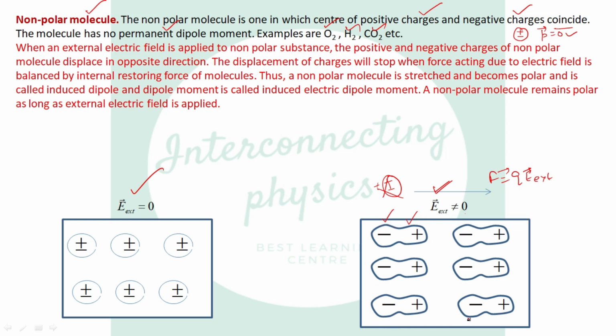And when we consider some non-polar substance, it has a very large number of molecules. In the presence of an electric field, each induced dipole moment gets added and we get a net dipole moment. But as soon as the electric field is removed, the molecules again behave like non-polar molecules, and the substance again behaves like a non-polar substance. A non-polar molecule remains polar only as long as the electric field is applied.